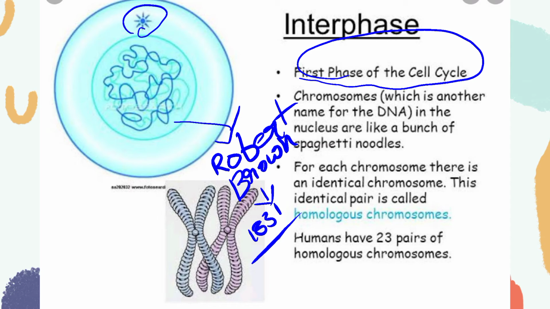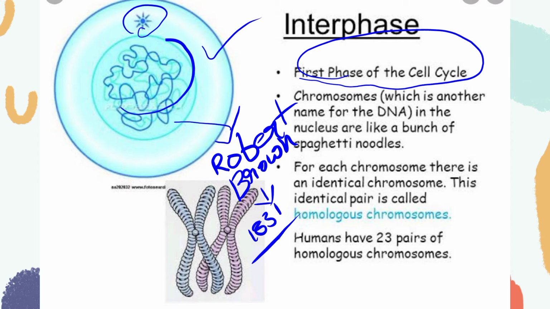See, in interphase, we can see the nucleus like this. After the interphase, which means after the G2 phase, the next phase is called the M phase.